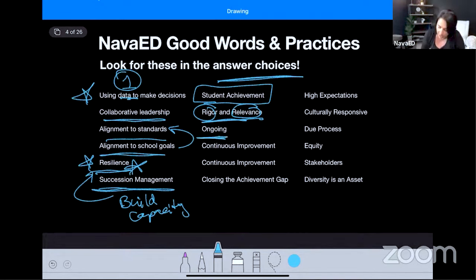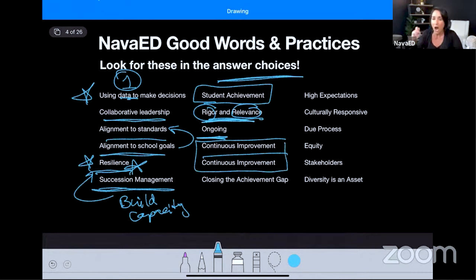The term ongoing is a good term as well. As we're collecting data, as we're working towards school standards, as we're building rigorous and relevant curriculum, we are continuing to improve the process. I did this twice, and that's okay. Maybe that was for a reason, because ongoing continuous improvement is a huge part of your job. Don't get complacent. And don't be too discouraged, whatever it is, you've got to keep going and move forward.